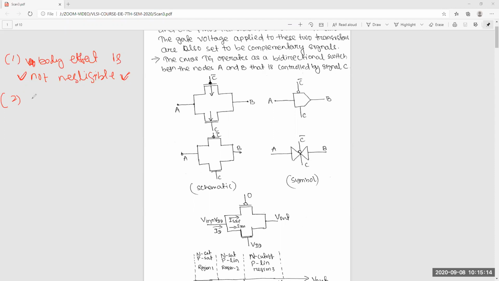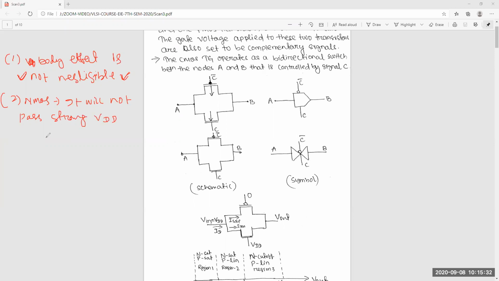The second thing: suppose it is NMOS, it will not pass strong VDD.